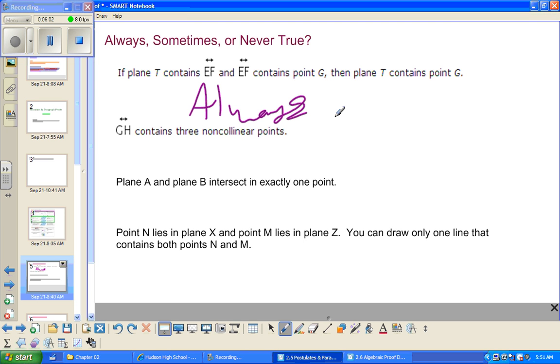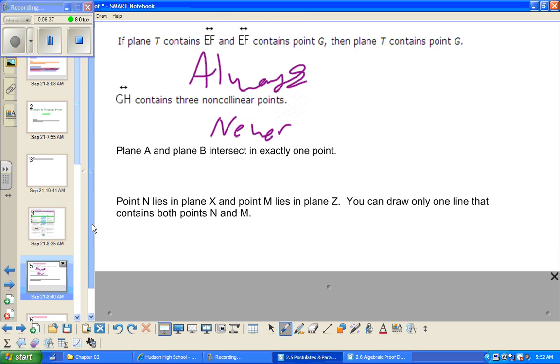That's my word, always. So why is this always true? Well, if a plane contains a line, then that plane contains all the points on that line. So if that line has point G, then the plane that line is on will also contain point G. Line GH contains 3 non-collinear points. That's never true. A line can only contain collinear points. All the points on a line are collinear, so you can never have more than that.